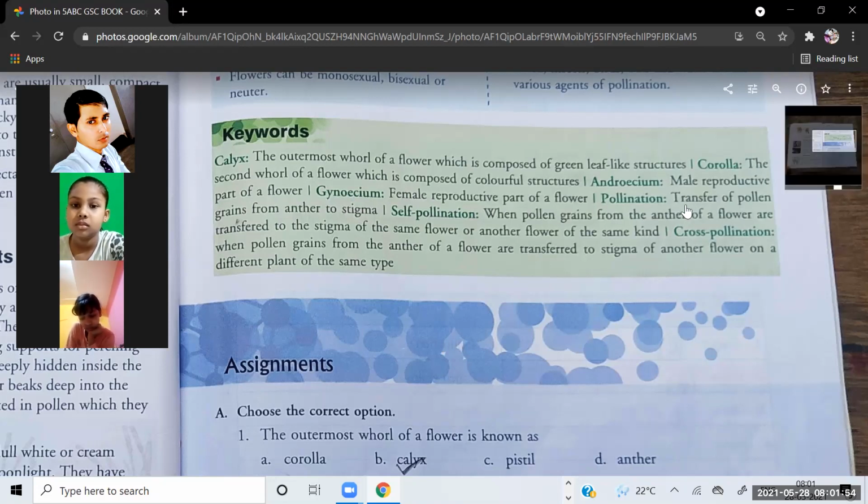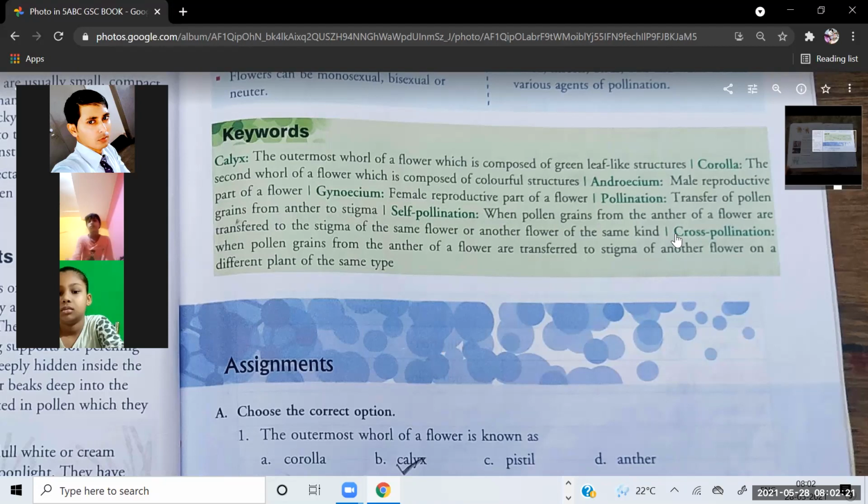What is pollination then? Transfer of pollen grains from anthers to stigma is called pollination. Then self-pollination: when pollen grains from the anther of a flower are transferred to the stigma of the same flower or another flower of the same kind, it is called self-pollination.